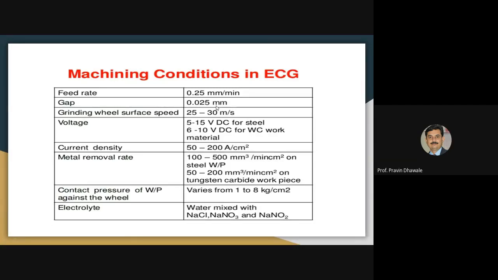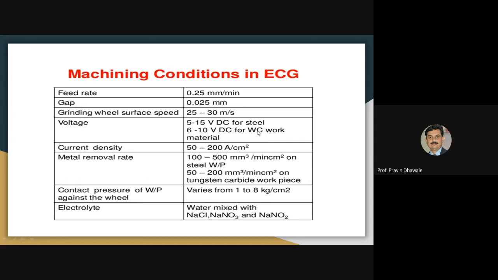The speed of the grinding wheel must be between 25 to 30 meter per second. The voltage across the grinding wheel and the workpiece will be in a range of 5 to 15 volt DC supply when machining steel, and 6 to 10 volt DC supply for tungsten carbide.